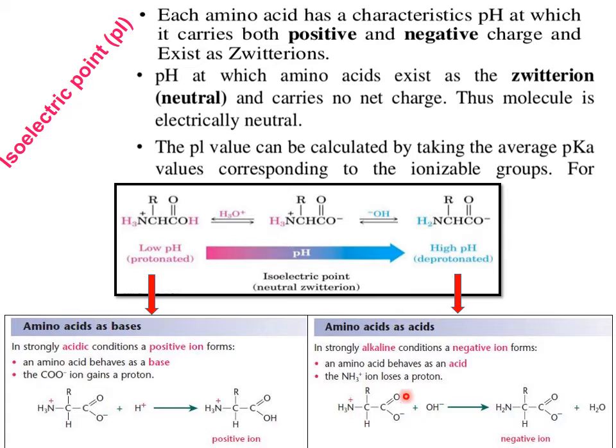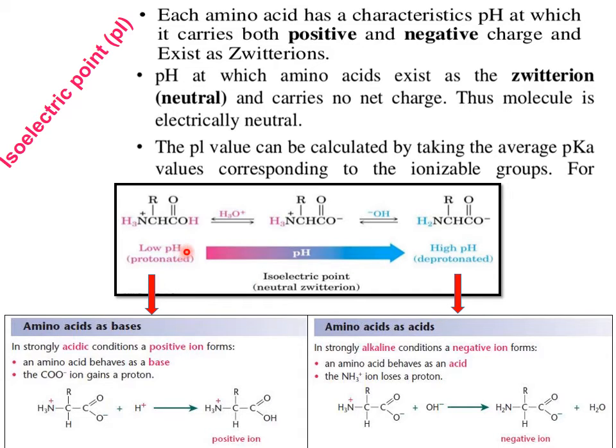So with the mechanism, what happens to these zwitter ions? They undergo deprotonation. So the amino acid behaves as an acid. Why? Because it gives up a proton. The NH3 plus ion loses a proton to form a negative ion. So in alkaline medium the amino acid behaves as an acid. Now, what happens when we decrease the pH?